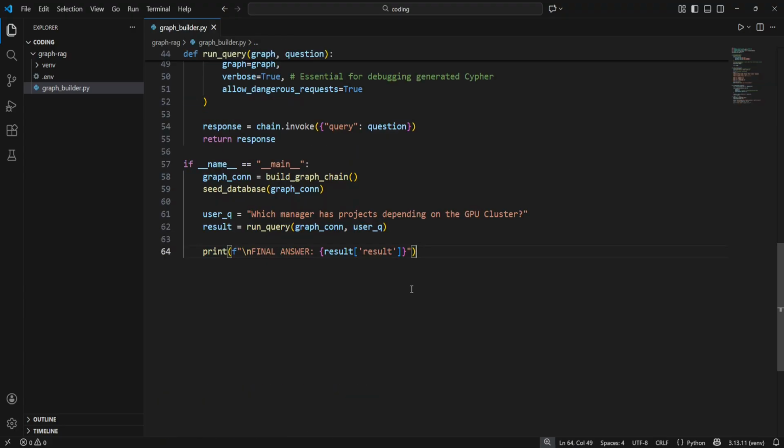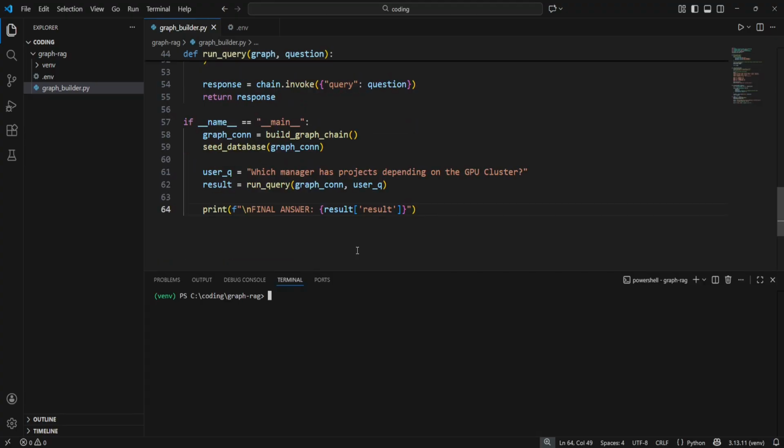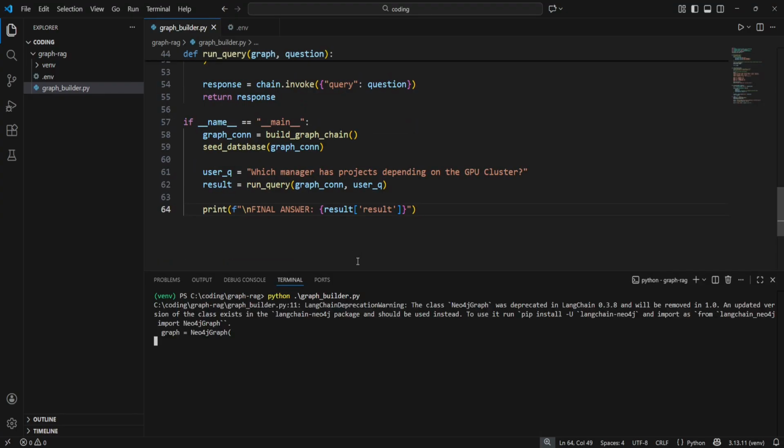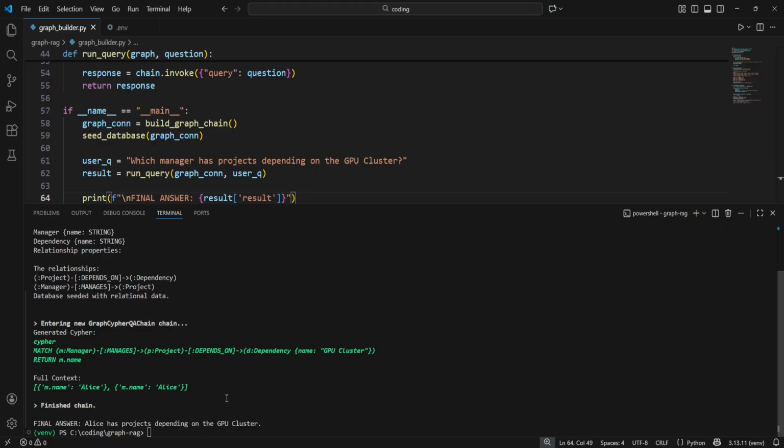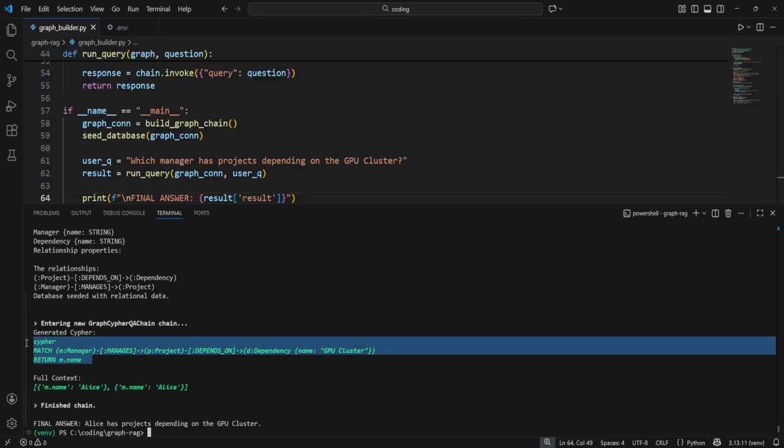Let's now run it and watch the logic unfold. Open your terminal and run python graphbuilder.py. When it's done executing, you'll see that it performed what we wanted. It understood our data and provided us with the correct answer. You can see the full context here and also the generated Cypher query.